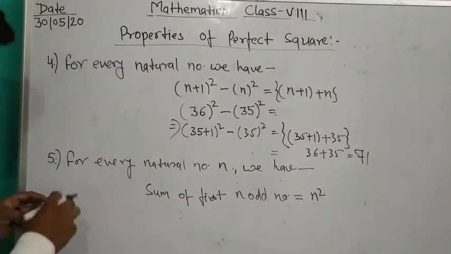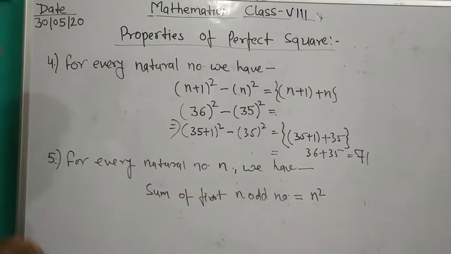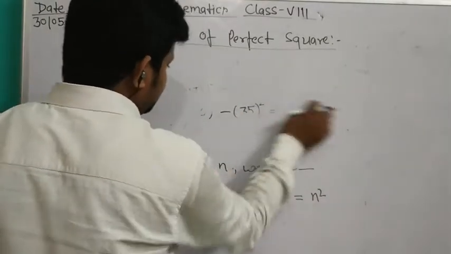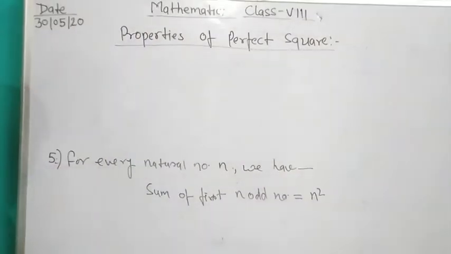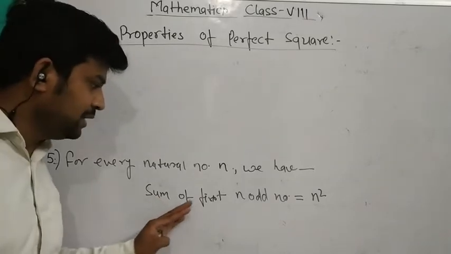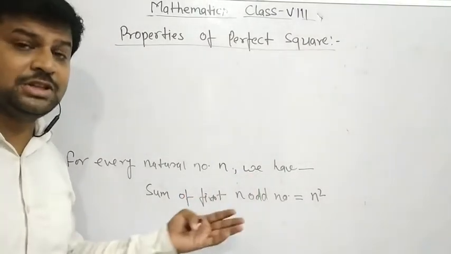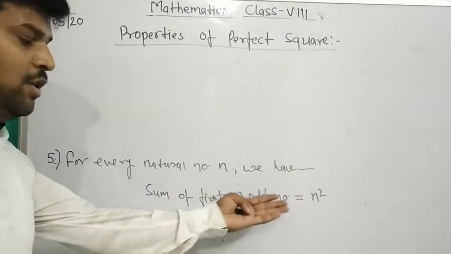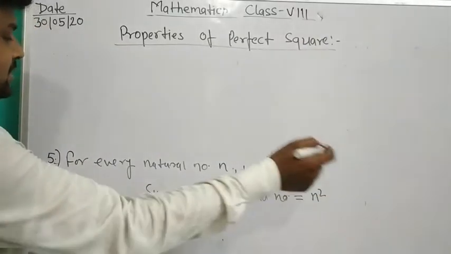Next, for every natural number n, the sum of the first n odd numbers is equal to n square. Here n means the count of odd numbers.